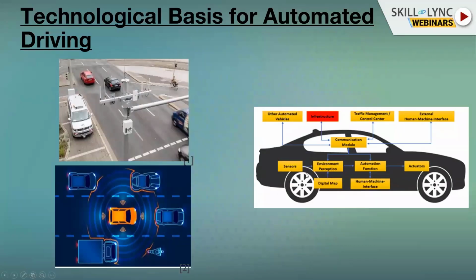Then we have the infrastructure that can send information to the car. Infrastructure will play a crucial role when we talk about transportation from a macroscopic point of view, when we try to manage the congestion and the traffic of a city. So this is a picture from the city where I work, and this is a logo of the German Aerospace Center. In almost each intersection of the city, the German Aerospace Center has a camera and a sensor and can observe and track the traffic and can send the information.